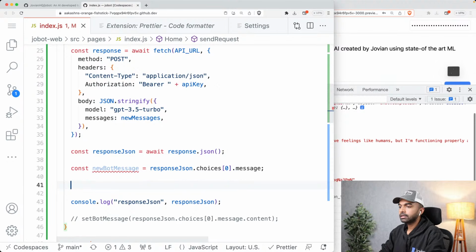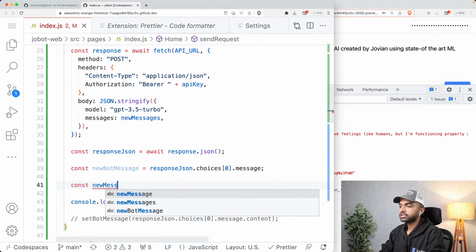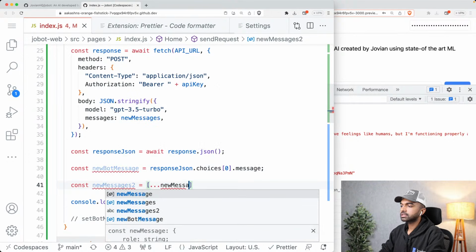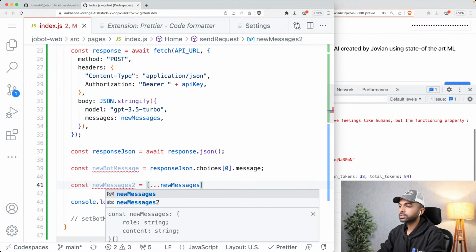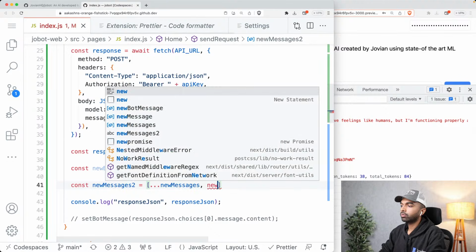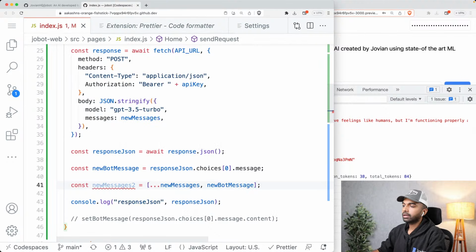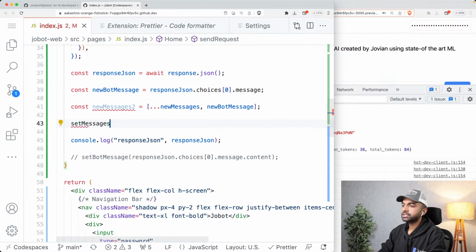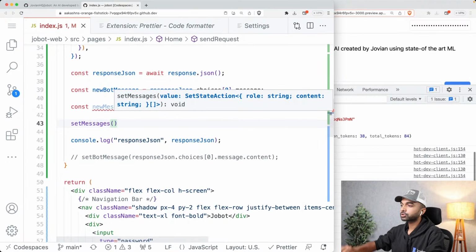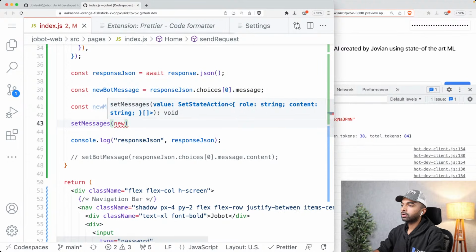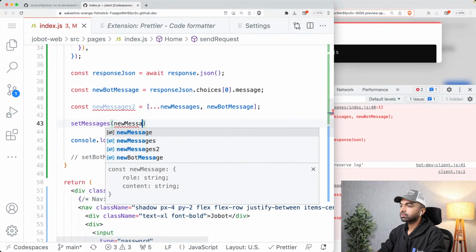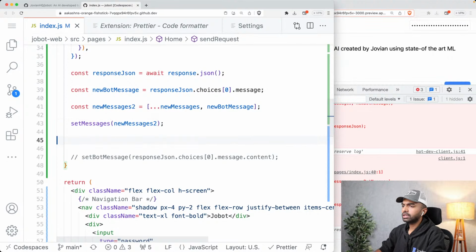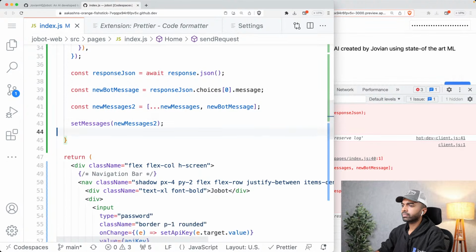And then we can say const newMessages2 is going to be dot dot dot newMessages, which is the messages that we had from the user. And let's add to it the new bot message. And we're going to just set that. So set messages, which is the message history that we are showing, to newMessages2. All right. And with that, I think we are more or less set.